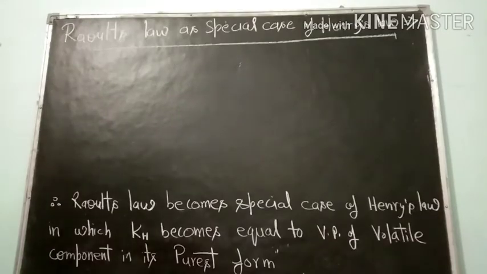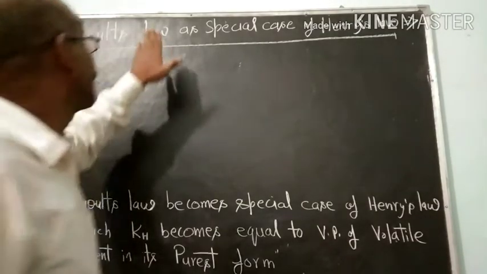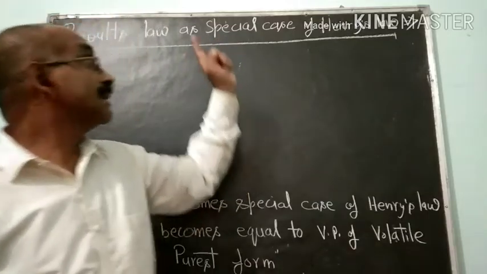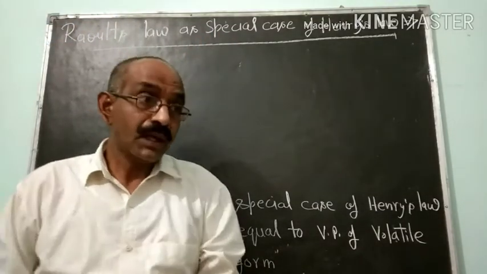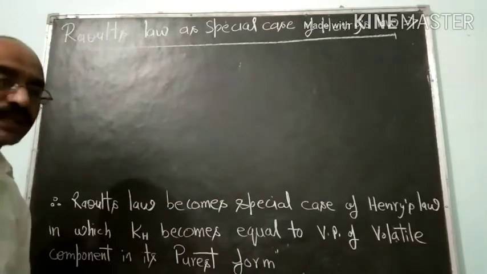Now, our next topic is Raoult's law as a special case of Henry's law.